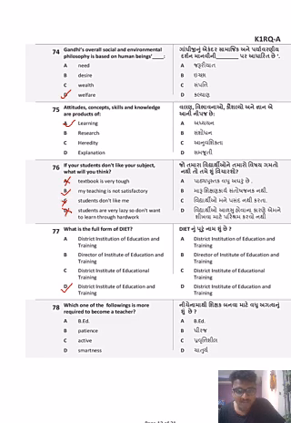Which one of the following is more required to become a teacher? B.Ed, patience, active, or smartness? Of course, it is patience. Patience is the key of teaching. If you're patient enough to handle 30 students at one time who are trying to question, who are trying to talk, who are trying to create a nuisance in the class sometimes, it is very important that you be patient and you try to handle the class, manage the classroom proficiently.